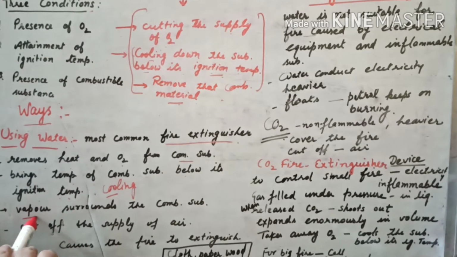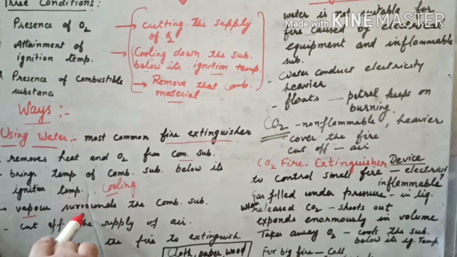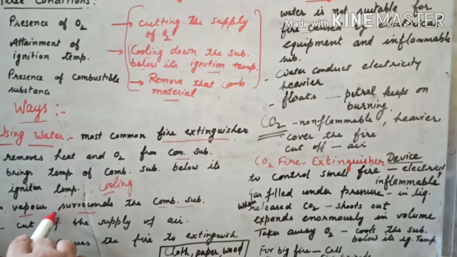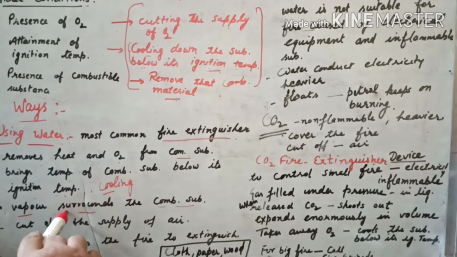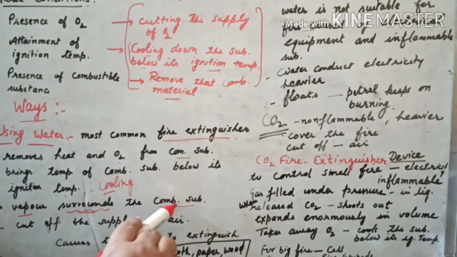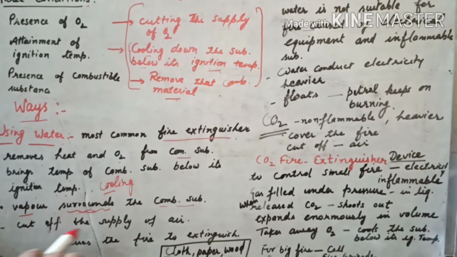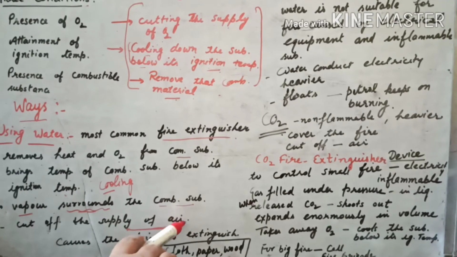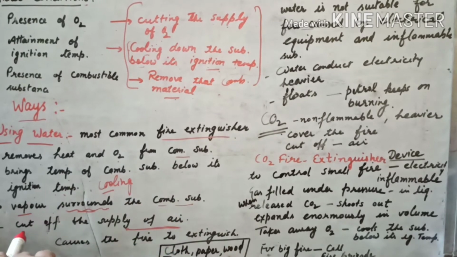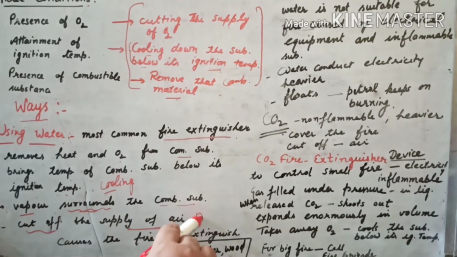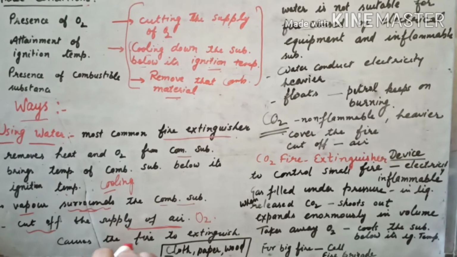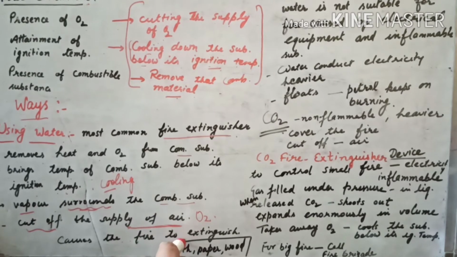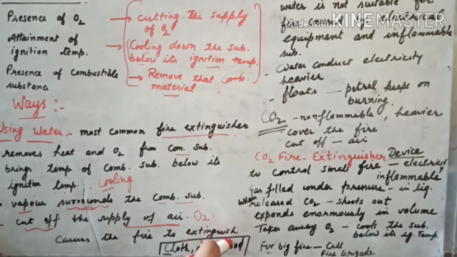Okay, the vapor. Water vapor surrounds the combustible substance like a blanket. If we throw water on the combustible substance, it covers it and cuts off the supply of air. When it acts as a blanket around the combustible substance, it cuts off the supply of oxygen. Yes, we can use water if there is a fire in clothes, paper or wood.